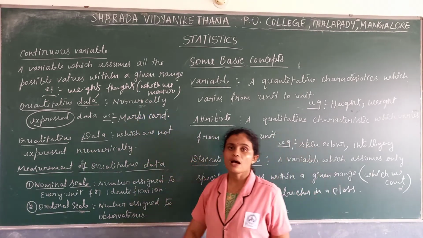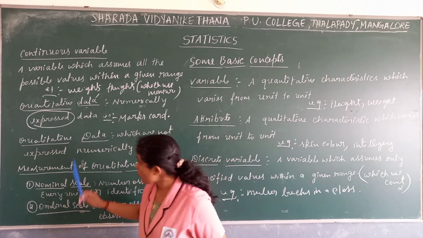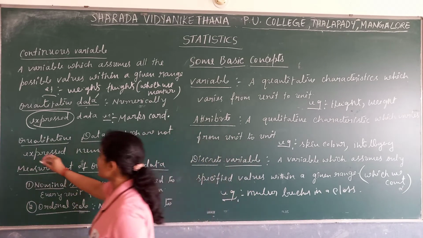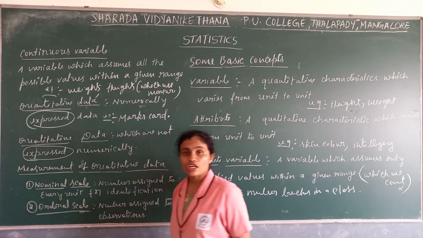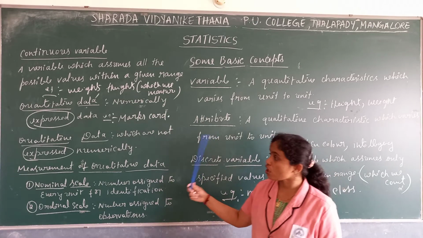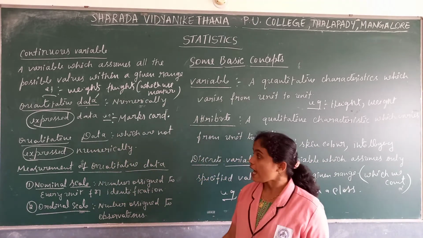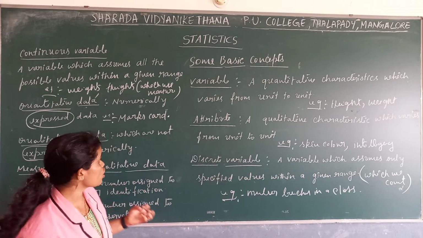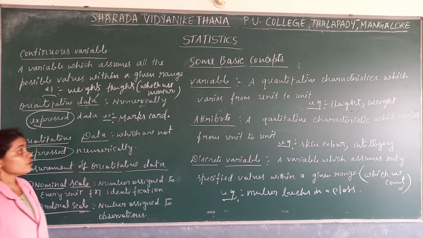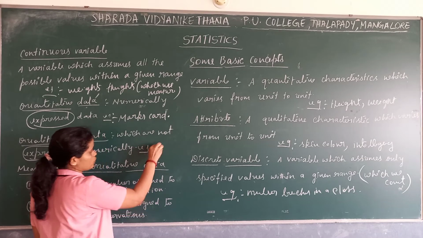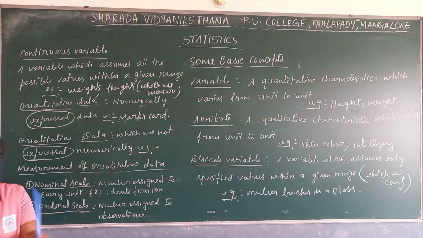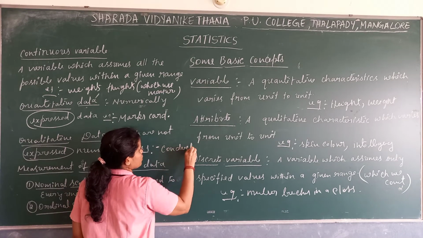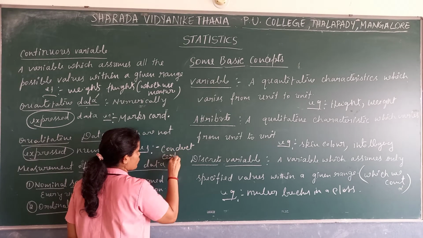Data means information or the document which are expressed in numbers. For example, a marks card. Then comes qualitative data. Qualitative data means which are not expressed in numbers or numerically. But these are the data. These are the documents or data which are not expressed numerically. For example, what example we can give? A conduct certificate. Conduct certificate of a person.